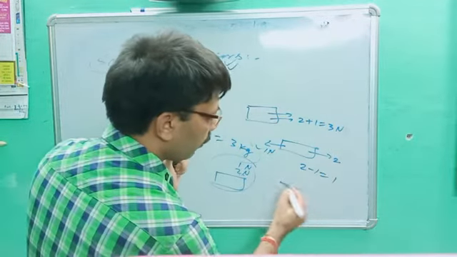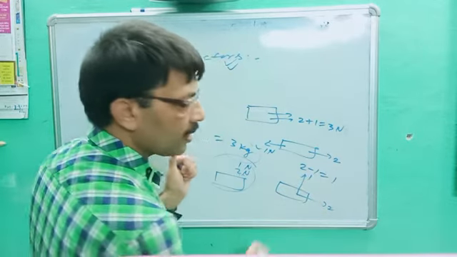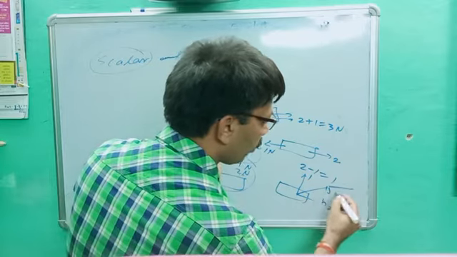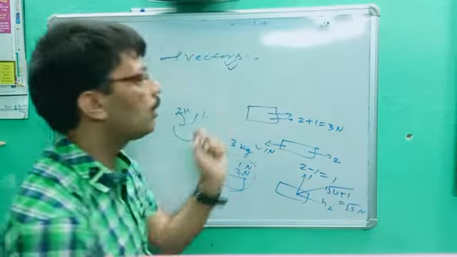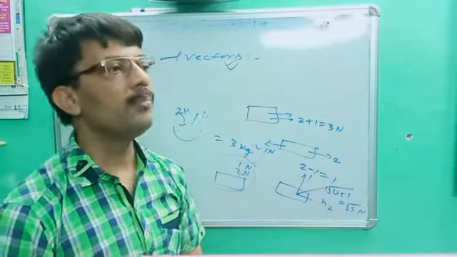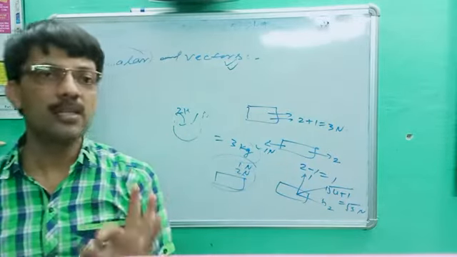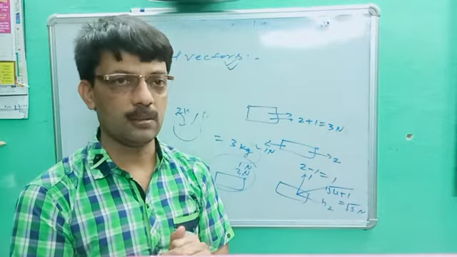If the 2 Newton force is acting in this direction and the 1 Newton force is acting in this direction, no doubt you have to use the parallelogram law. It will be under root of 2 squared plus 1 squared, which is under root 5 Newton. See the possibilities: sometimes 3 Newton, sometimes 1 Newton and sometimes root 5 Newton, because force is a vector quantity. It cannot be treated by normal algebra. Until direction is given, you cannot solve the numericals. Are you getting my point?